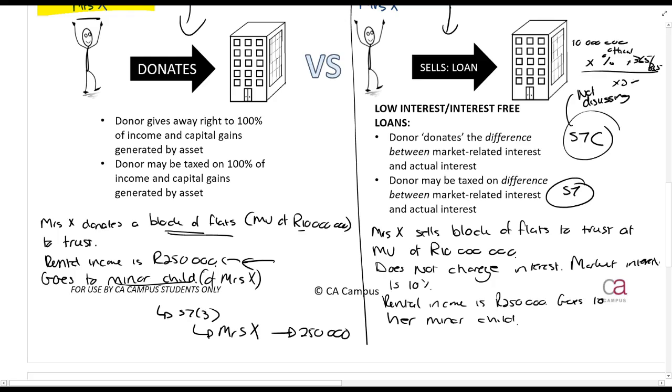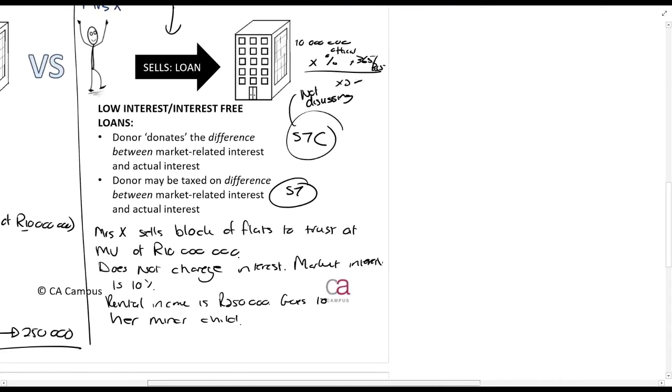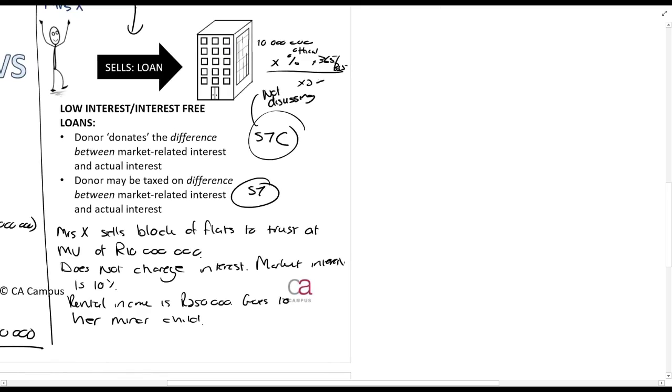Okay, so think about it now. In this first situation, Mrs. X donates the whole block of flats. It's a market value of 10 million rands. It earns rental income of 250,000 rands. That 250,000 rands goes to her minor child, but she is taxed on the 250,000 rands because it's a minor child and Section 7.3 applies. In this next situation, it's going to look a little bit different. She sells the block of flats for 10 million. She does not charge interest. The interest that she should have charged is 10%.